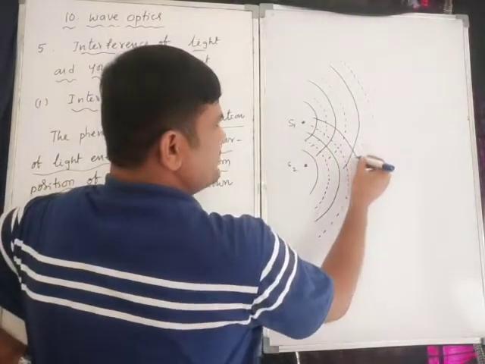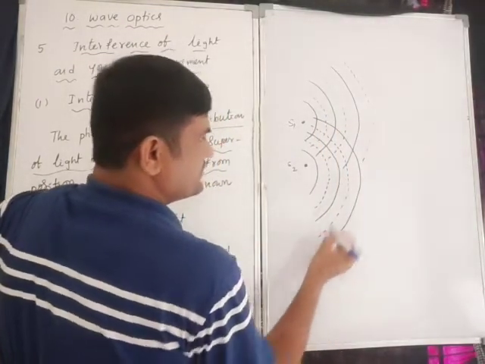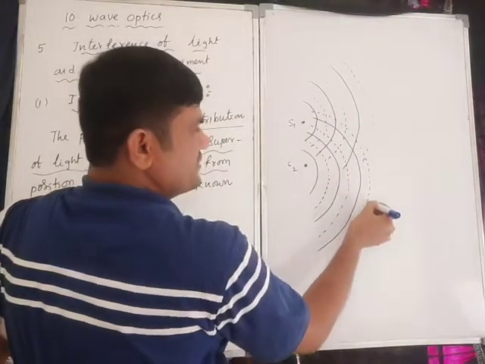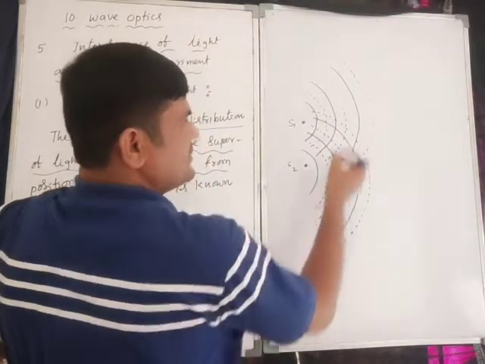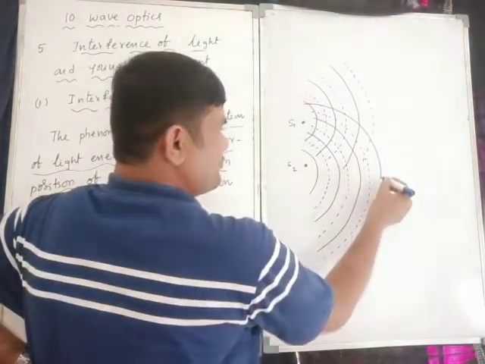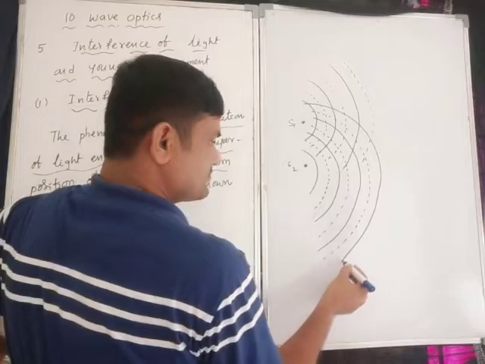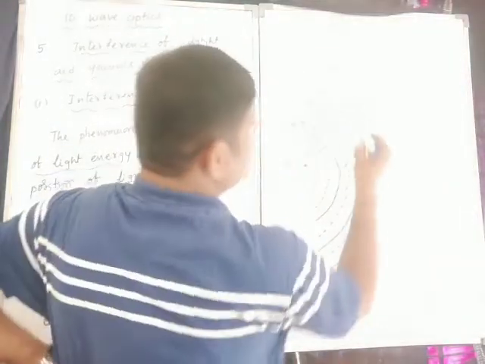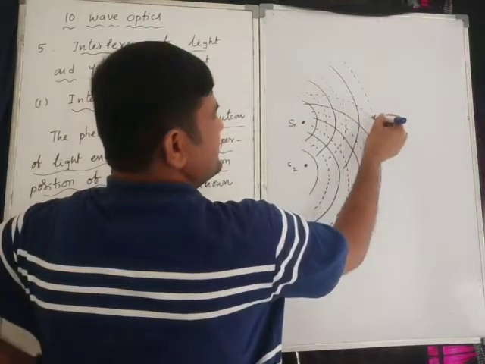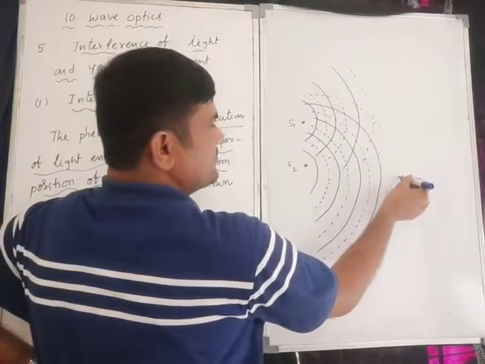And dark wavefront, and dark wavefront. Right? Again, bright wavefront, concentric spheres. Okay, so again dark wavefront.